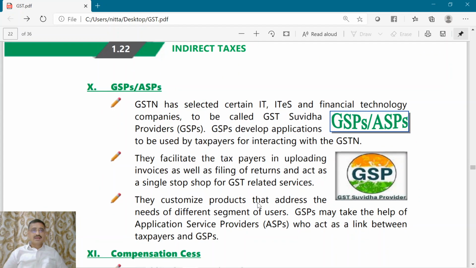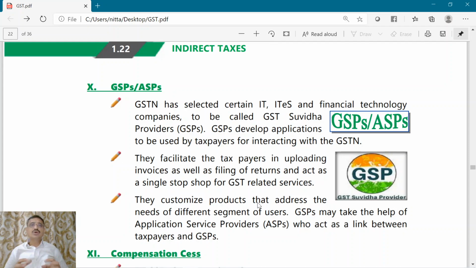Now moving forward, GSPs and ASPs. So what are these GSPs and ASPs? Now this Goods and Service Tax Network has selected some IT and ITES and financial technologies companies, because now everything is made online. So applications need to be developed, be it information technology applications or information technology enabled services applications or financial technology companies.